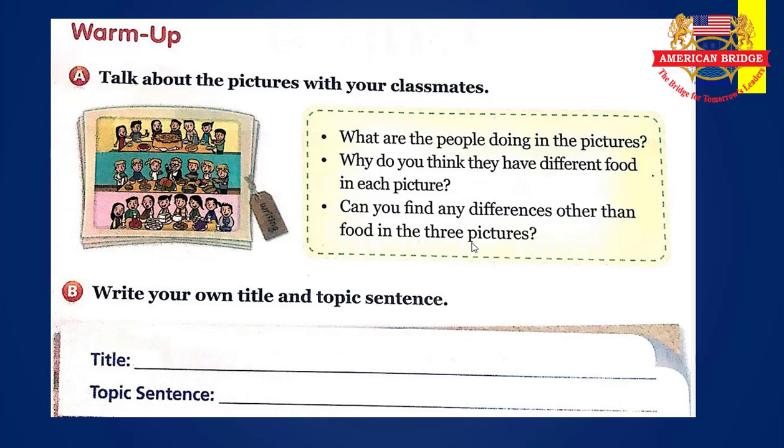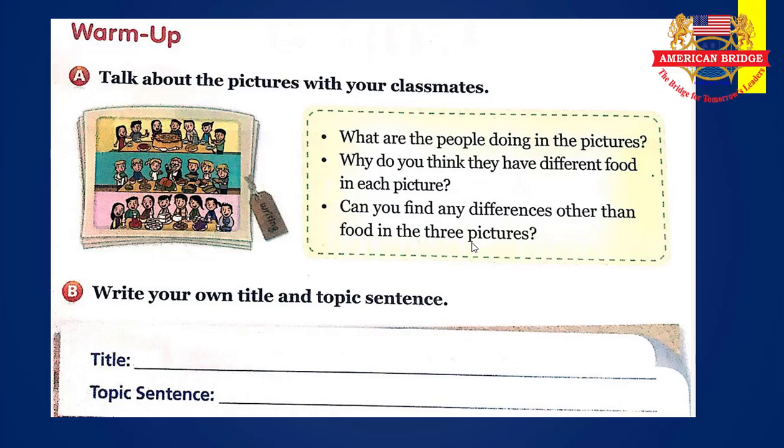And why do you think that they have different food in each picture? They have different food because they are of different nationalities, different religions, okay? So they eat different food, for example. And can you find any differences other than food in the 3 pictures?